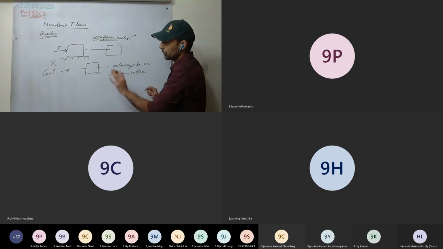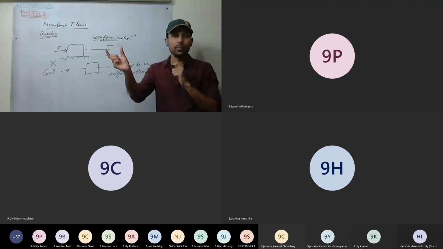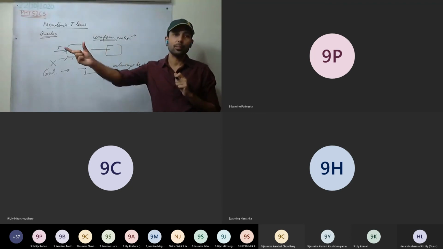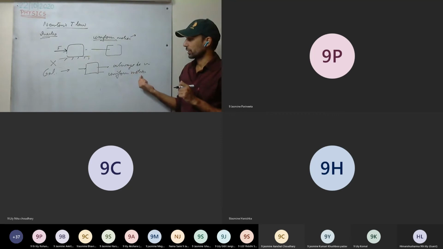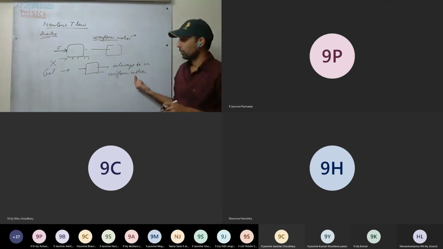So this was Galileo's view. We apply a force, the body is set into motion, and if we remove the force, the body will keep on moving with uniform motion. We do not need any force to keep the body in uniform motion.